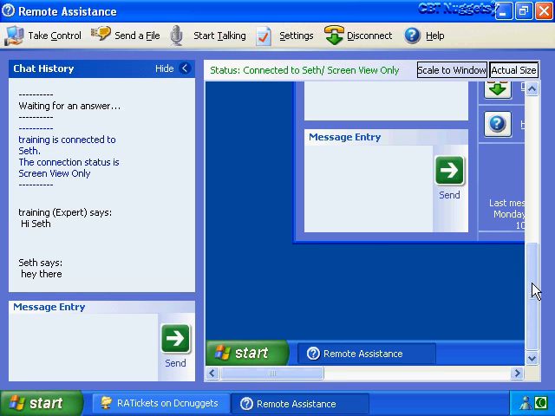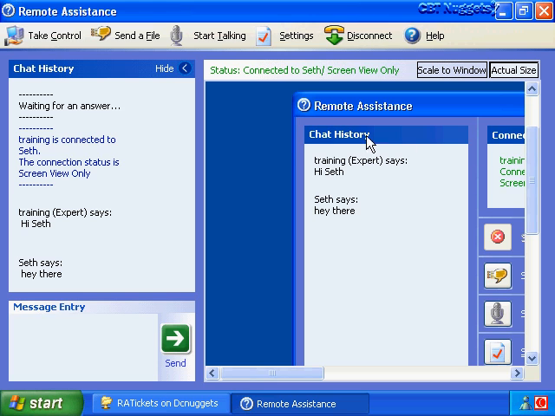And if we scroll up here a little bit, we can see the conversation occurring on the novice user's desktop as well. This is all well and good, but I'm sure the novice would like us to resolve the problem, and to do that we're going to have to switch from this screen view only mode. We switch from this mode to a full control mode by going up to the top left hand corner of this interface and clicking on the Take Control button.